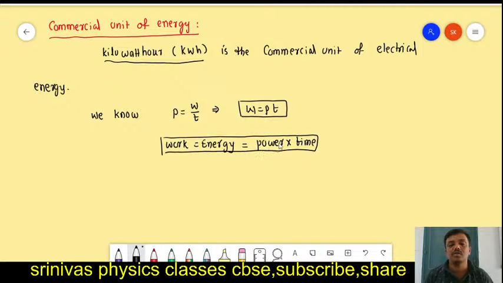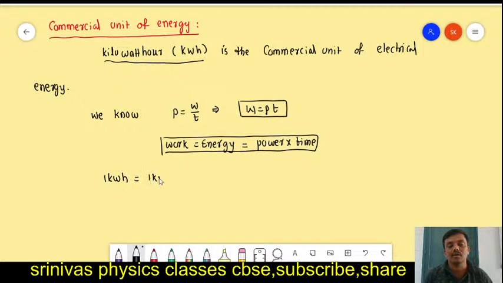The power unit we write as kilowatt, and the time unit as hour. Kilowatt into hour, power into time, gives energy. So we write it as kilowatt hour. Then 1 kilowatt hour equals how many joules?